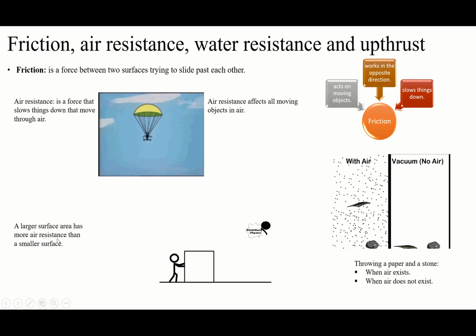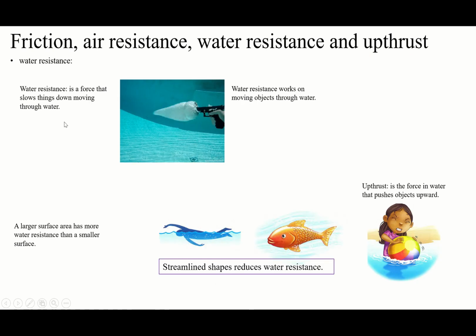And a larger surface has more air resistance, of course. And water resistance is also the force that slows things down when they are moving through water. If the surface is larger, water resistance will be more. And for air resistance, water resistance, and friction, we must have a moving object. If the object is not moving, there is no friction, air resistance, or water resistance. And streamlined shape is a type of shape that reduces your surface. So this way, your surface will be smaller and the water resistance will be smaller. You can swim faster. Upthrust is the force by water that pushes objects upward. It's going to push everything upward, so that's upthrust.